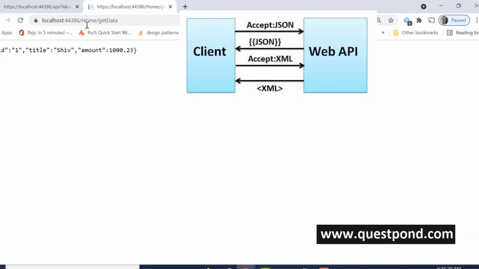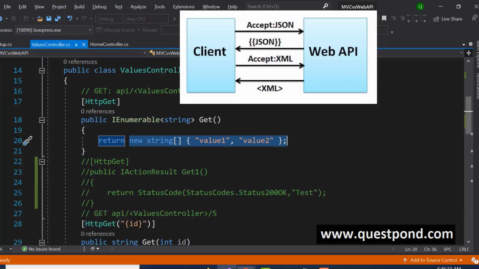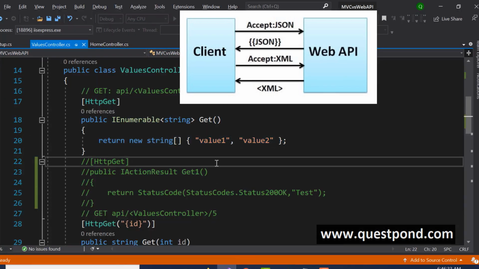It implements HTTP services religiously. While in case of MVC, now you have to go and write all that code out here. So remember that as a best practice, whenever you say you want to expose data, it is always web API. When you want to load any kind of a view, like a Razor view, it is always MVC controller. So the distinction is very, very clear out here.